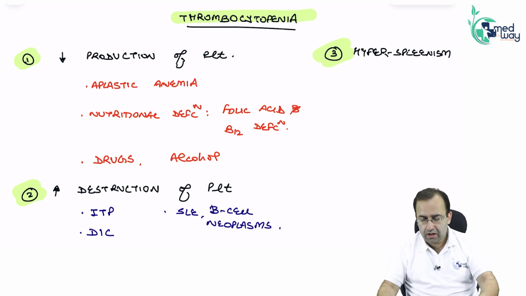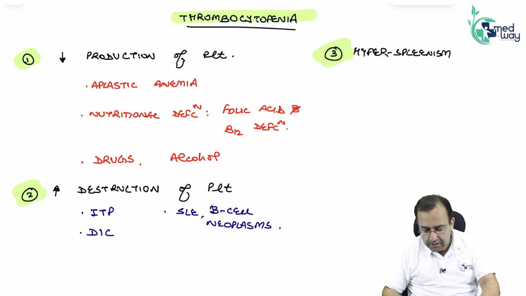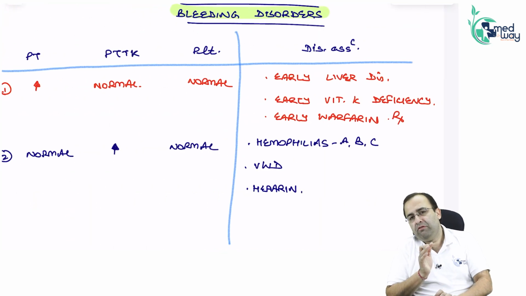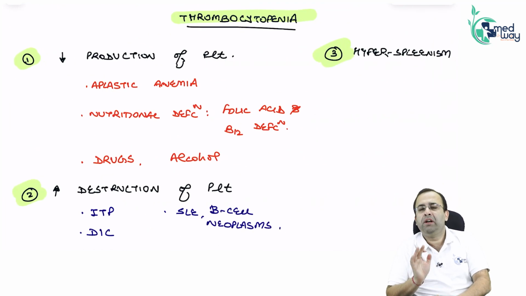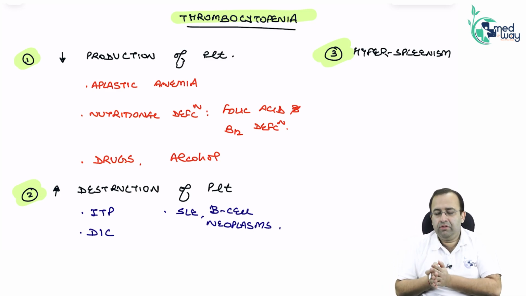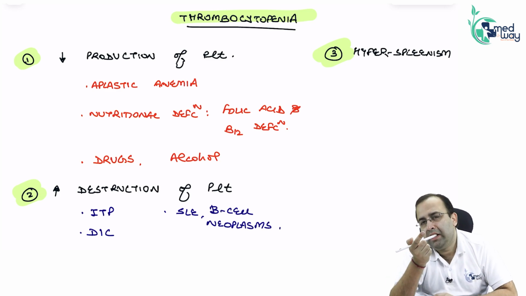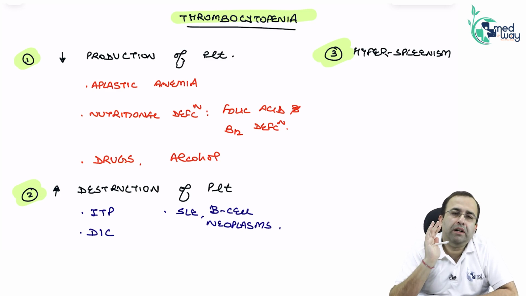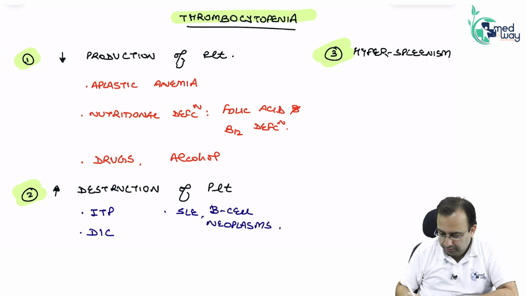First class. So, children, this takes care of our master table of bleeding disorders: PT, platelet count, and diseases associated. This gets us to our last two miscellaneous topics in the chapter on bleeding disorders. We'll first have a look at ITP, followed by DIC and von Willebrand disease, and we wrap up the chapter.